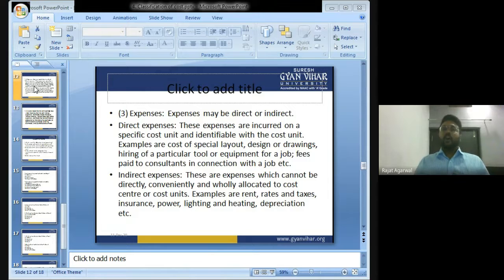Direct expenses. All the expenses which are incurred for a specific cost unit are known as direct expenses. Indirect expenses are those which cannot be directly allocated to the cost of production of a unit. All these costs we have discussed in detail in the last class. We have done a quick revision. Now I am sharing another PPT with you and we will move ahead in this topic, classification of cost.